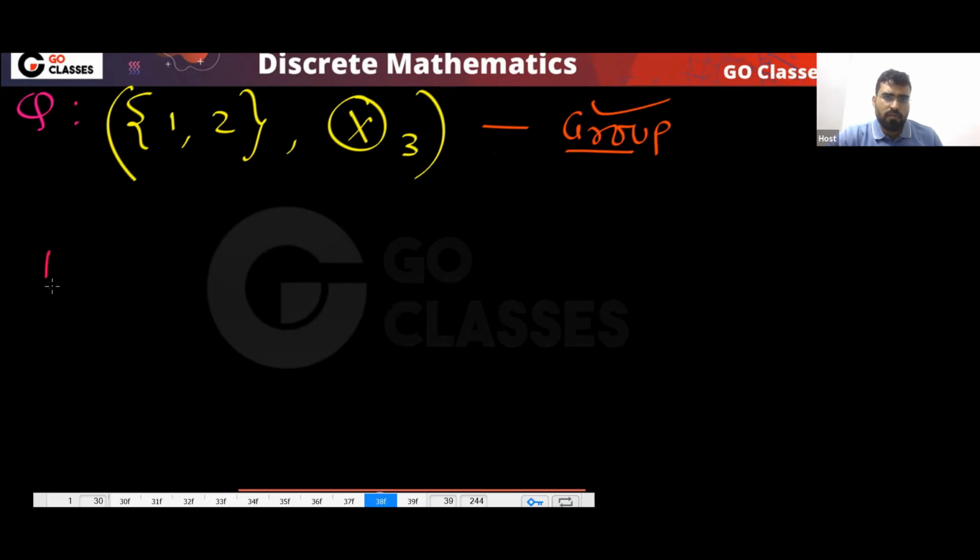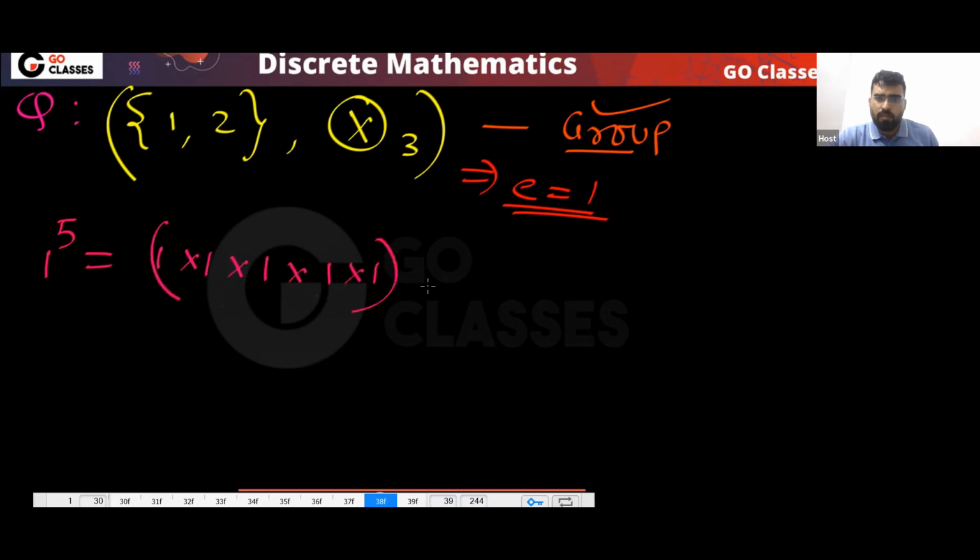Now tell me, what will be 1 power 5? What is the identity element here? The identity element is 1. So what will be 1 power 5? Think about it and tell me. 1 power 5 will be 1 times 1 times 1 times 1 times 1 mod 3, so that will be simply 1.